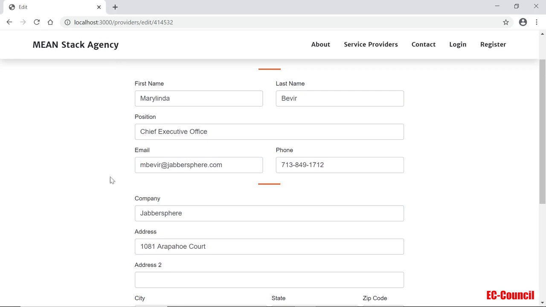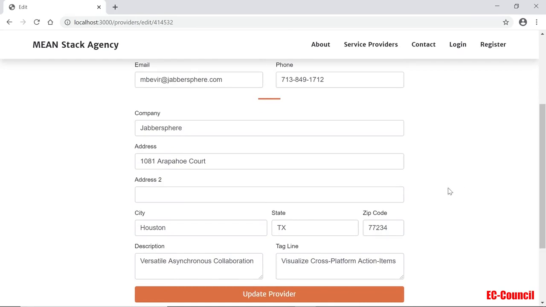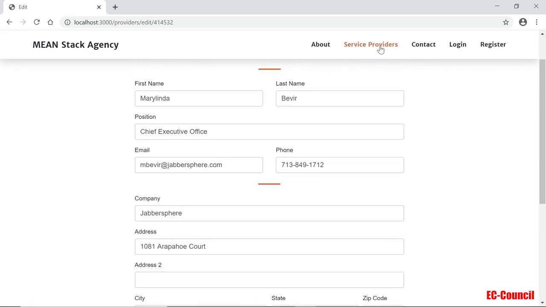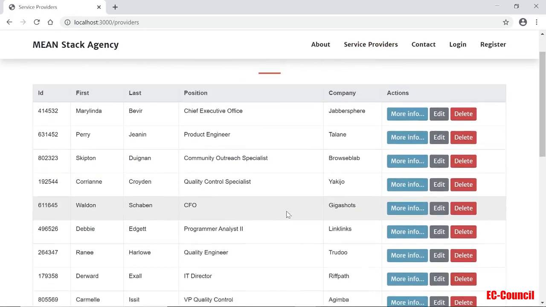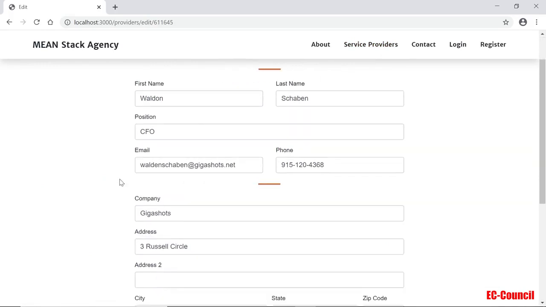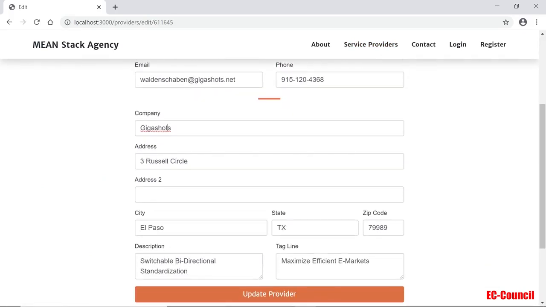So here we go. We got the data coming in through this ID here, 414532, and all these fields are filled in. And you can modify these data if you want. I restrict it to only 2 characters. Again, you can feel free to modify this as you see fit. And so let's go back to the provider. If I go and choose this GigaShots again, edit, you see that it's all pre-populated, right? The company is called GigaShots and so on.